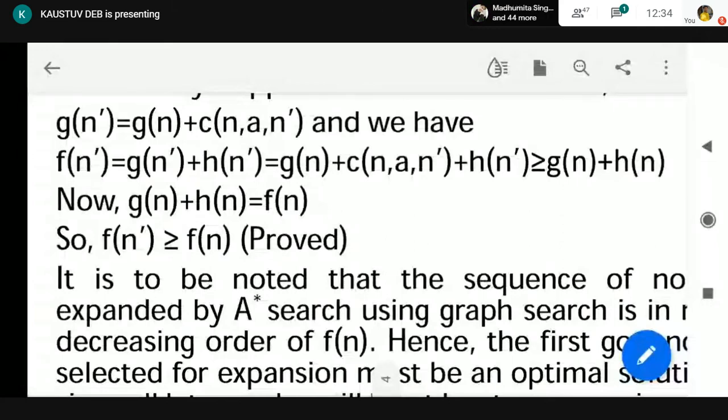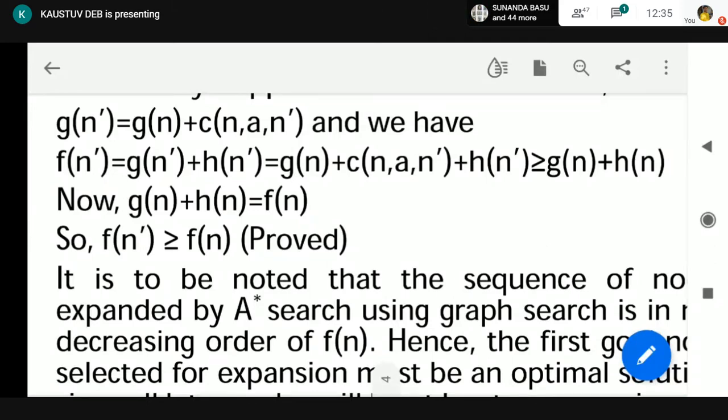Now, watch carefully. Here, what we have obtained up to now is Gn plus Cn dash plus Hn dash. Now, in place of Cn dash plus Hn dash, if we put Hn, Hn is basically less than this sum. Cn dash plus Hn dash is greater than or equal to Hn from the proof of consistency.